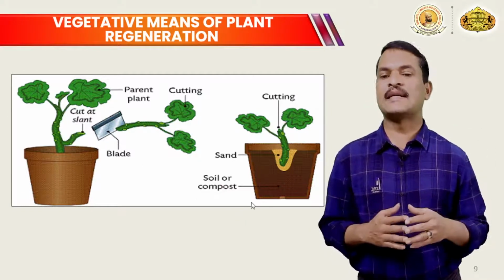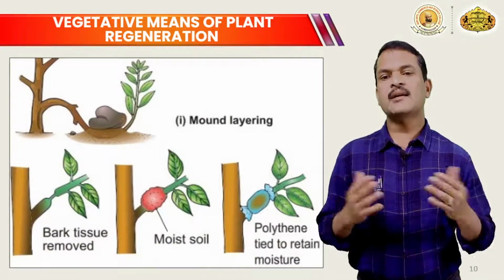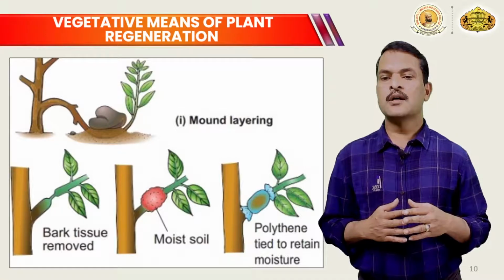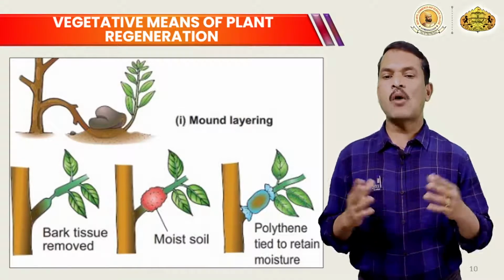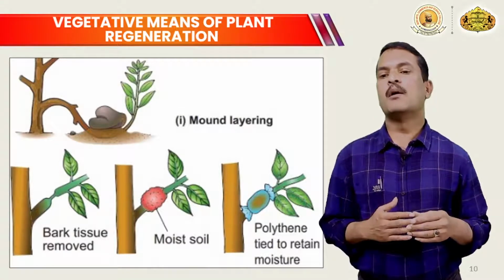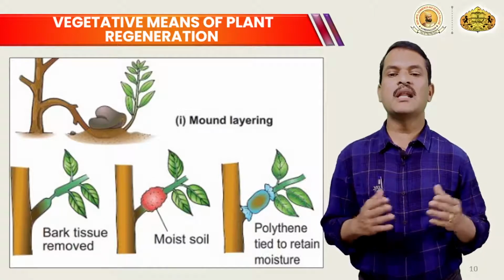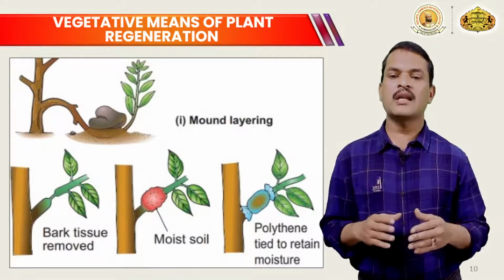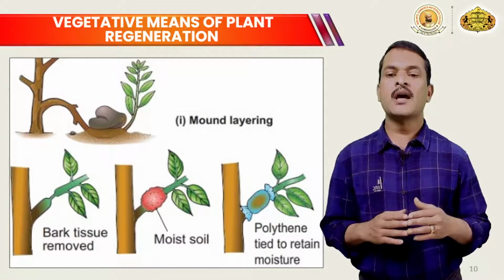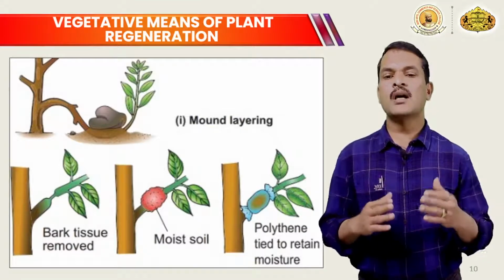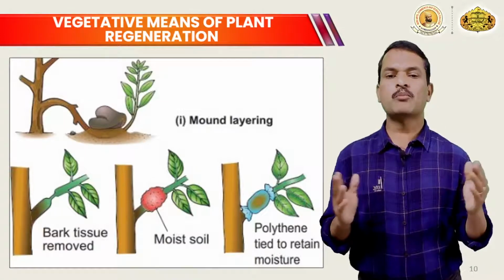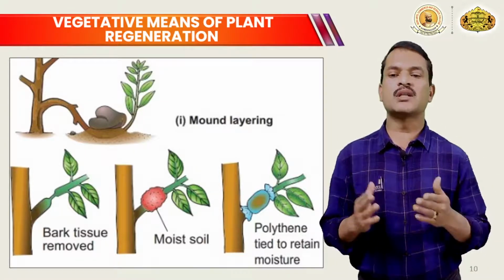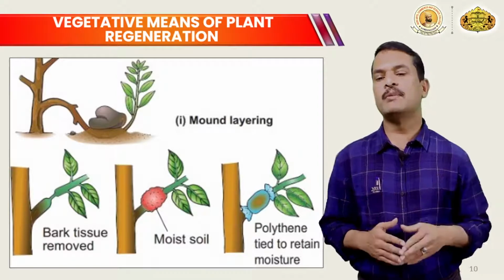It is known as cutting. This is another type of vegetative means of plant regeneration. It is known as mound layering. In the upper picture you can see mound layering, where the twig is forced down into the soil and allowed to grow there, where it will produce roots, and after the roots form the new plant will be formed. So we need to cut the twig and the new plant will be there.